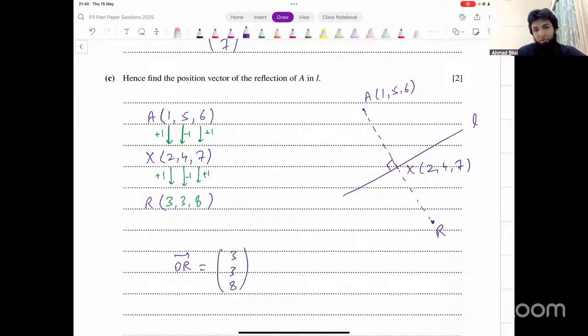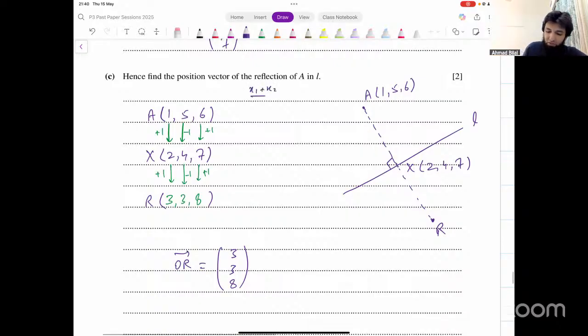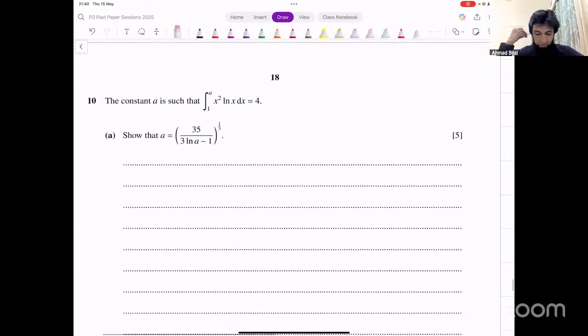You can use the midpoint formula as well. That will be slightly longer, but you can do that as well. So x1 plus x2 over 2, y1 plus y2 over 2, z1 plus z2 over 2. X is the midpoint of A and R. You assume this to be x, y, and z, and then find the values of x, y, and z. That will work as well, yes. Okay, all right, let's move on.